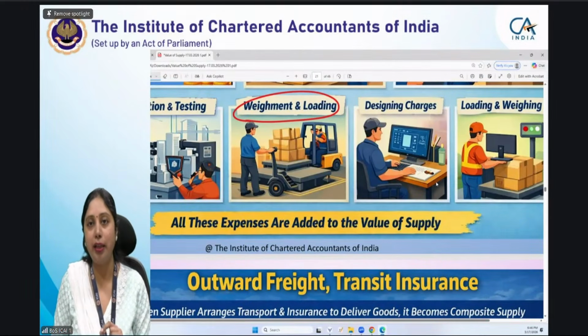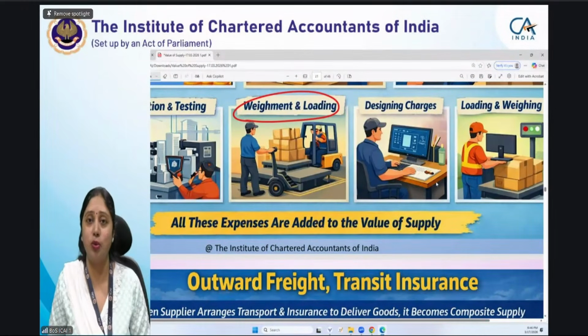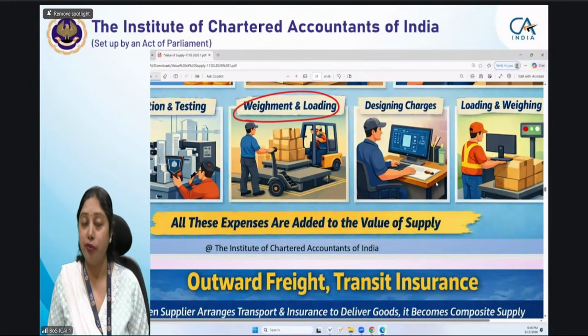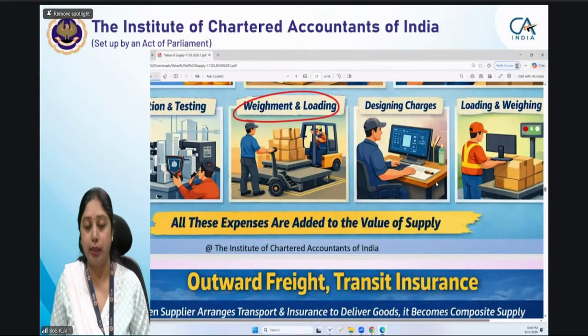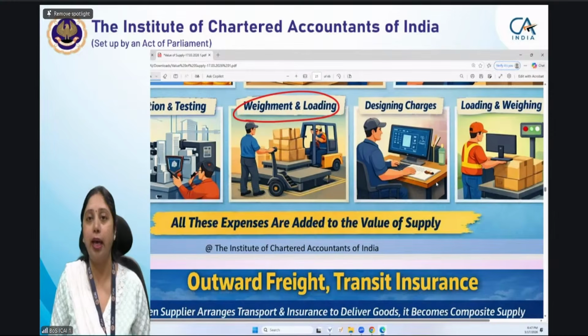आपने धर्म कांटा का नाम सुना होगा कि बहुत बड़े बड़े जो गुड्स होते हैं या बहुत heavy quantity of goods which are being taken in trucks, that are weighed. So for that, charges are levied, because generally हम सोचते हैं वेट करने में क्या है, थोड़ा सा वेट करने के कौन पैसे लेता है, but when your goods are in huge quantities, they are being supplied in huge quantities, then their weighment also carries some charges.